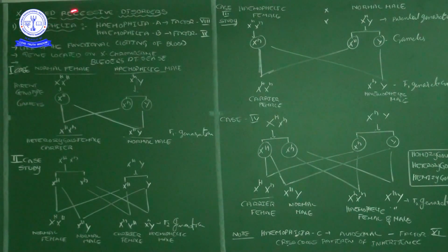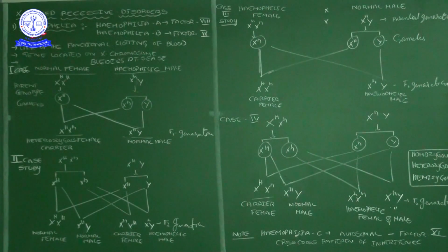So, X-linked recessive disorders. In the flow chart I gave two examples: one is hemophilia, another is color blindness. I will explain the concept of hemophilia clearly.